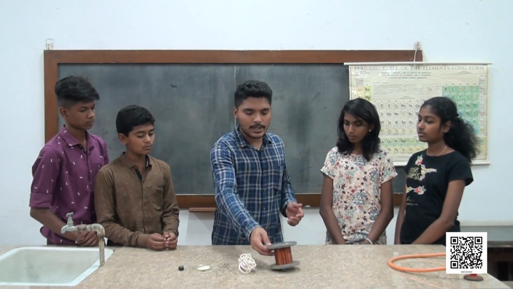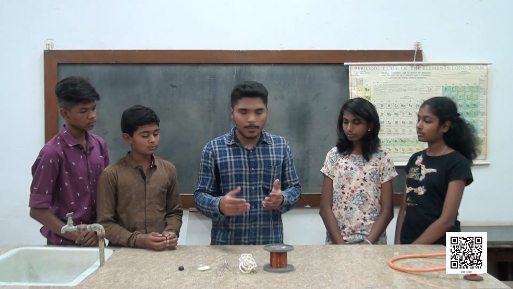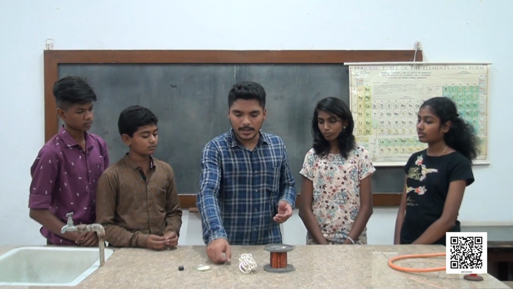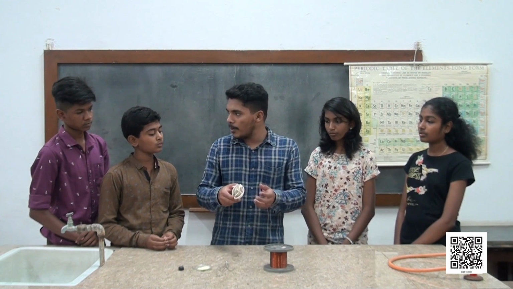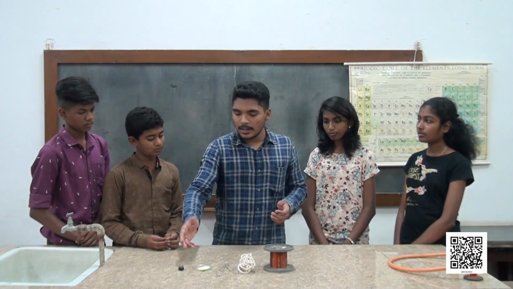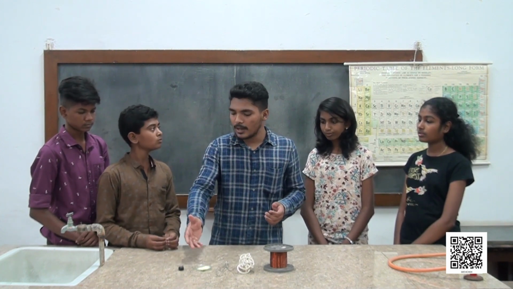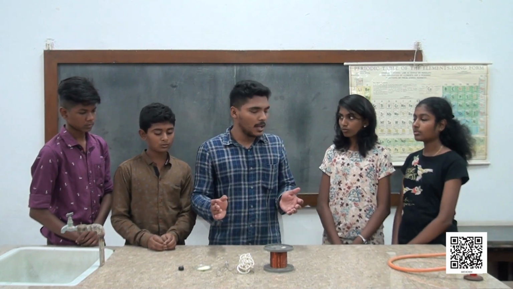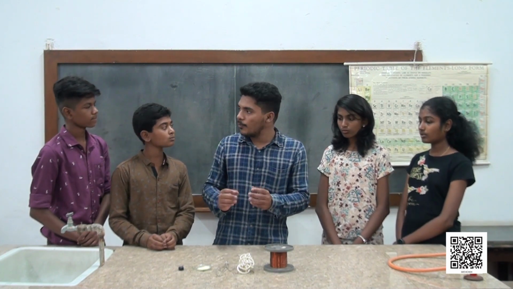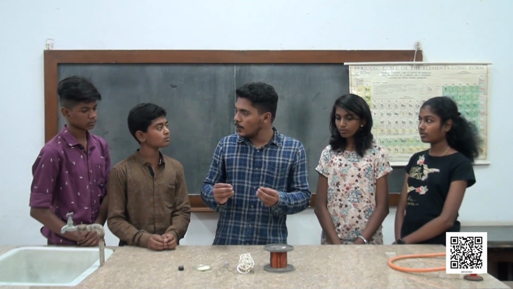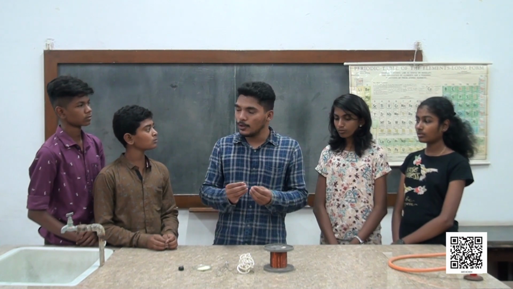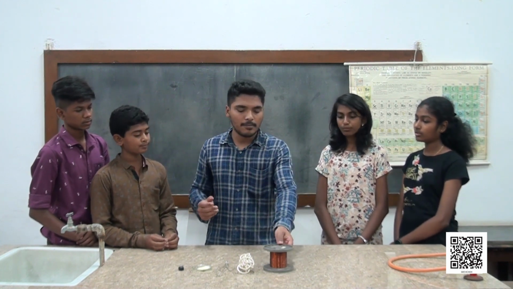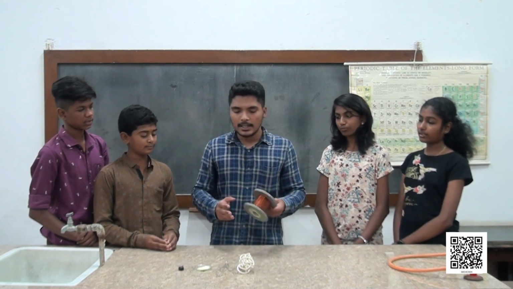Okay, you have told it is a copper wire which is made up of copper metal, and this is an aluminum wire which is made up of aluminum metal. Even inside this there is a copper wire. But we cannot see this sulfur wire and the coal wire. It cannot be drawn into wires. Okay, this special property of making the metal into thin wire form is known as ductility.